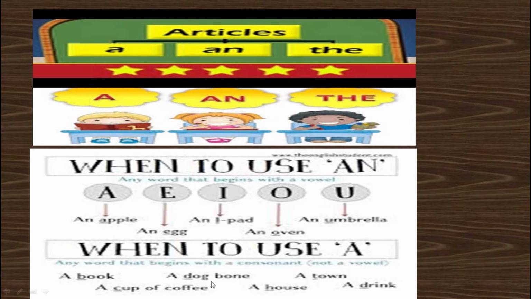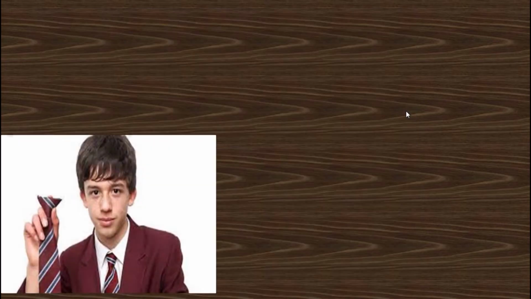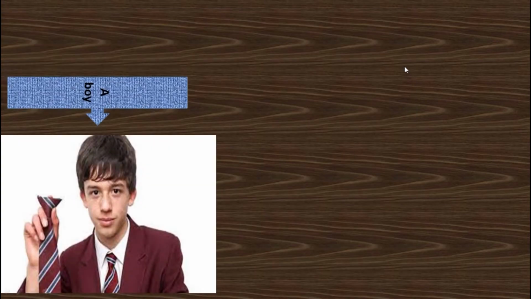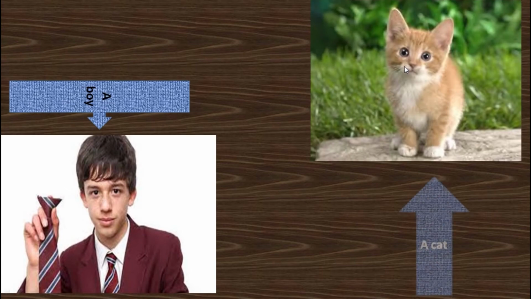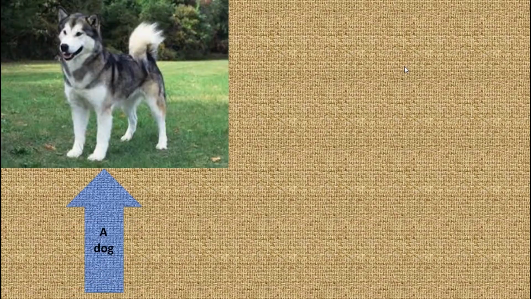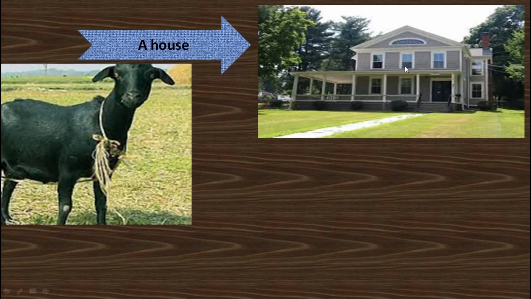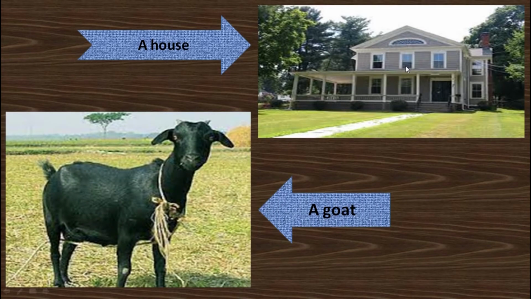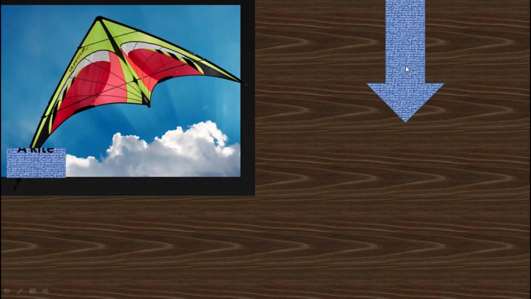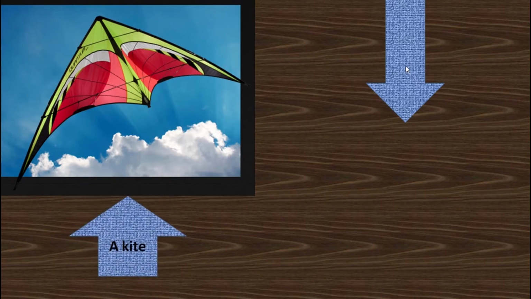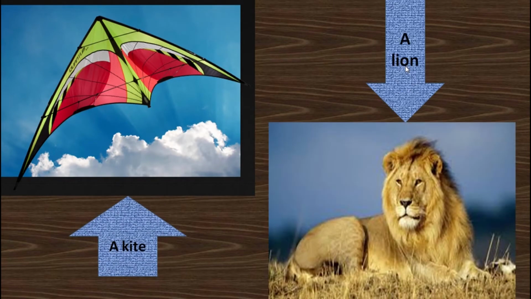When to use a: any word that begins with a consonant, not a vowel. A book, a dog bone, a town, a cup of coffee, a house, a drink. A boy, a cat, a dog, a fan, a house, a goat, a kite, a lion.